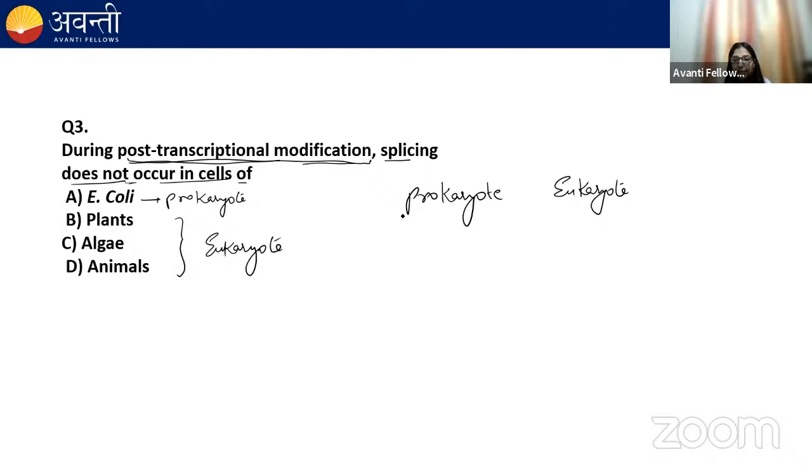Prokaryotes don't show post-transcriptional modification. If there's no post-transcriptional modification, that means there would be no splicing.